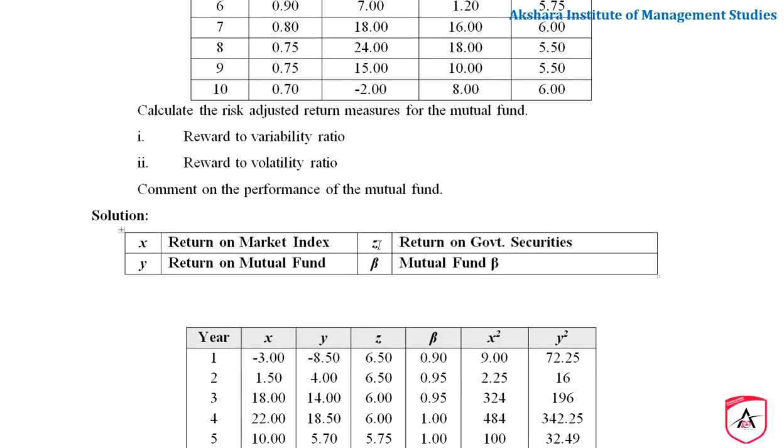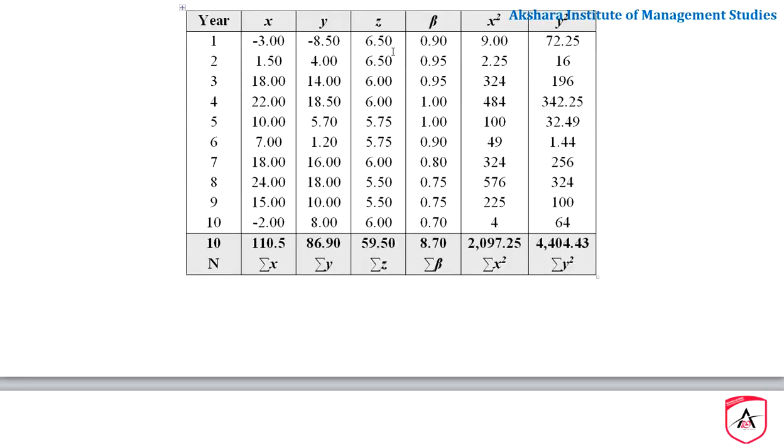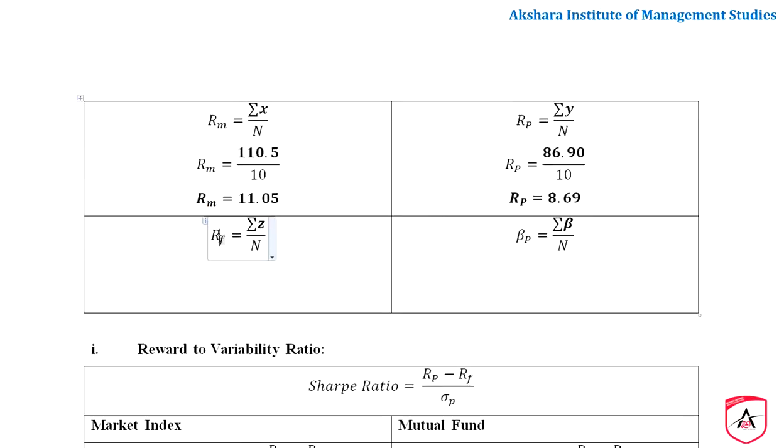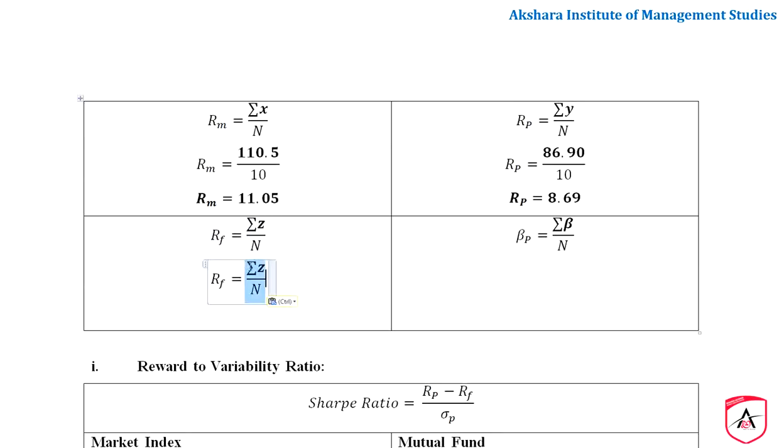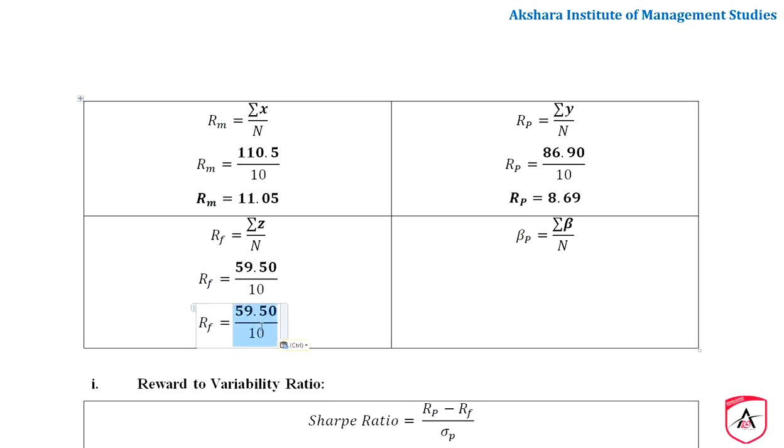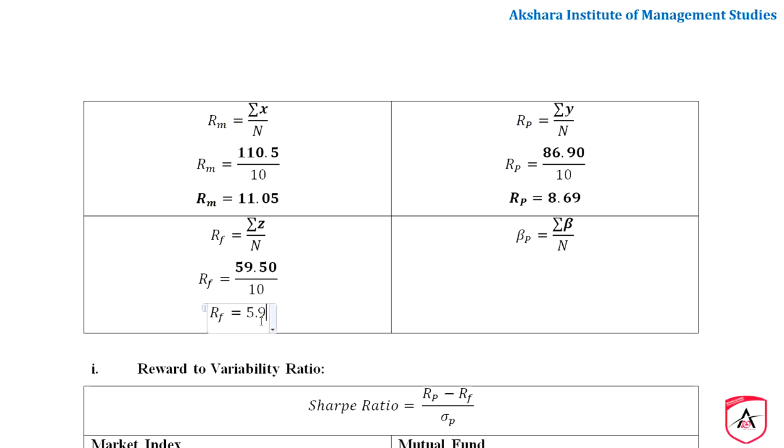Government securities written as Z. So now if you take the total of this Z, it is 59.50, sigma Z is 59.50, N is equal to 10. So if you divide this, 59.50 divided by 10, it is going to be 5.95, right?